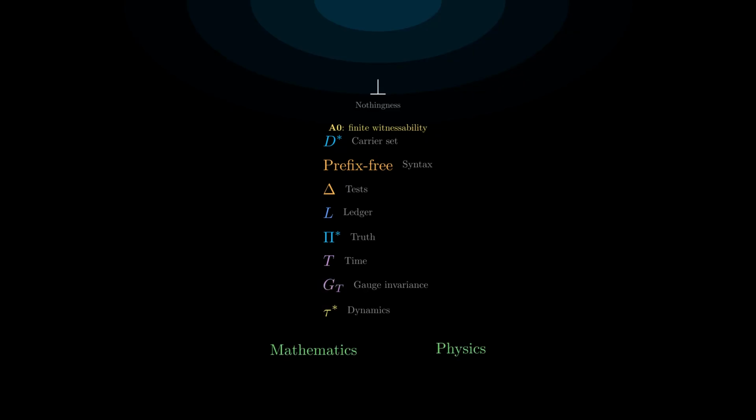What have we seen? Starting from literally nothing, the nothingness symbol, and a single axiom about finite witnessability, the derivation forces a sequence of structures: a carrier set, a syntax, tests, a ledger, truth, time, gauge invariance, dynamics, and finally, mathematics and physics, as 2 faces of the same computational kernel. Every step, including the universal evaluator at step 3, is forced by the requirement of finite witnessability. From the bare assertion that distinction requires finite witness, an entire universe of structure follows, not by design, by necessity.